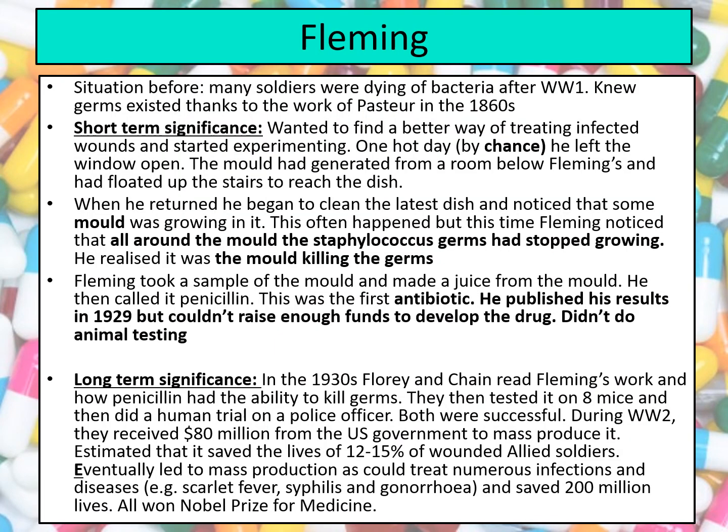The next individual that you need to know about is Fleming and the significance of his work on penicillin. Now, obviously, in order to think about how significant someone is, we need to think about what the situation was like before and how they changed things. Thanks to Louis Pasteur, who published germ theory in 1861, they did know about germs. Remember that people like Robert Koch had also been part of this revolution in science, trying to find out what bacteria cause different diseases, and they've made great progress with it.